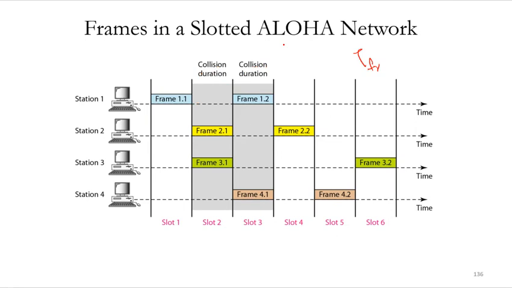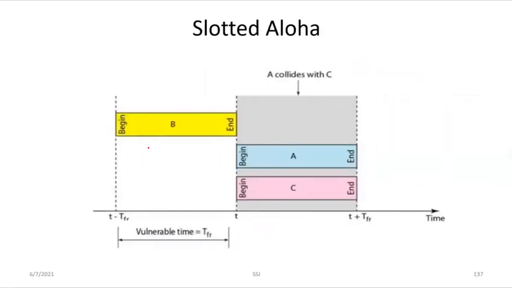The time of the shared channel is divided into time intervals, which are known as slot 1, slot 2, and so on. Sending of data is allowed only at the beginning of these slots. If a station misses the allowed time, it must wait for the next slot. So this will reduce the probability of collision. Why? Because in this case, once a station is sending, the other station cannot send until its frame has completely reached the transmission.